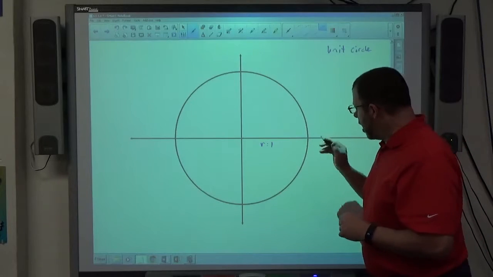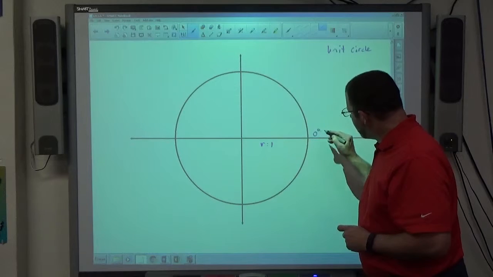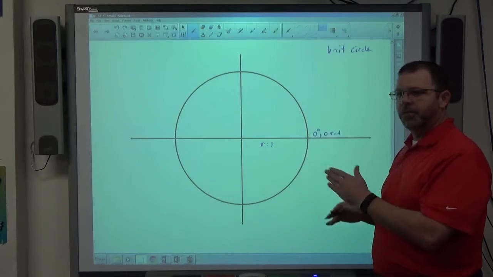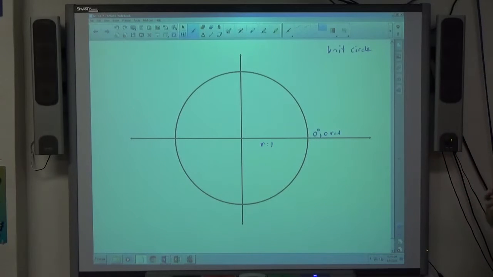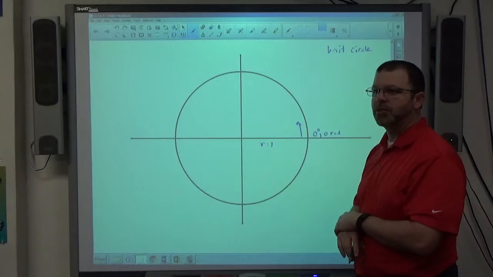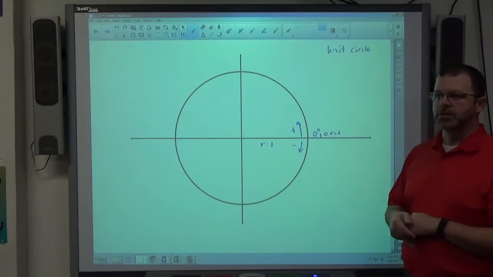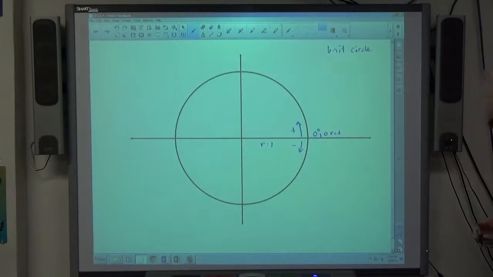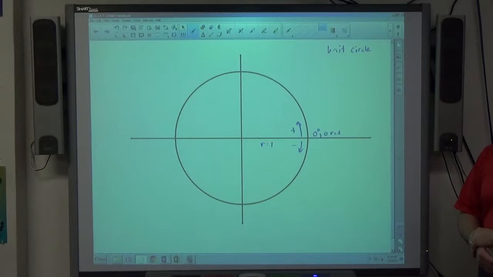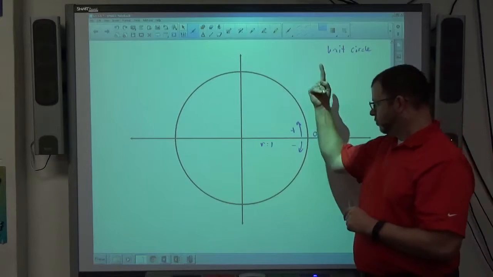But if we're dealing with the unit circle, we're going to start at 0 degrees or 0 radians. Take your pick of what unit you want to work with, degrees or radians. And we always go in a counterclockwise positive direction and a clockwise negative direction. So if you see a positive angle, you're going counterclockwise, negative angle clockwise, because that's what the guys who invented trigonometry decided. Some people think that's backwards, but that's the correct one.